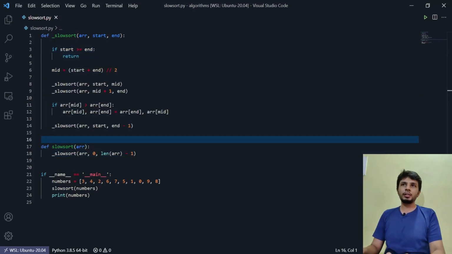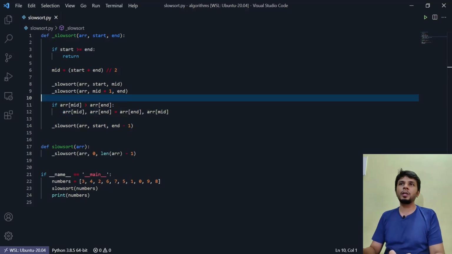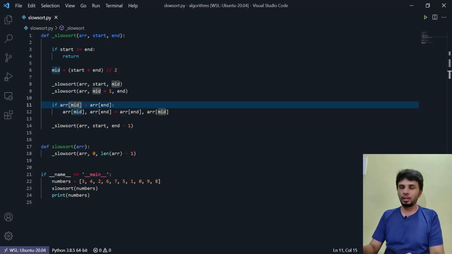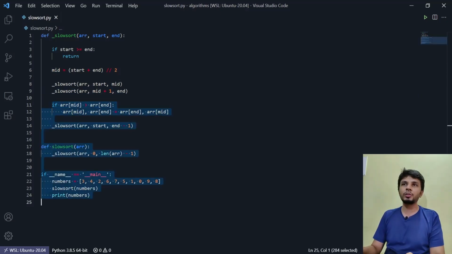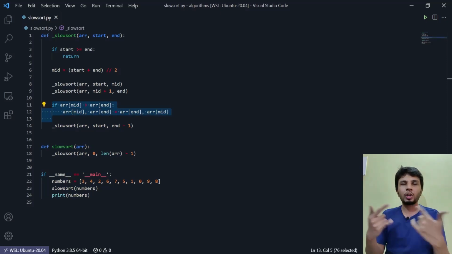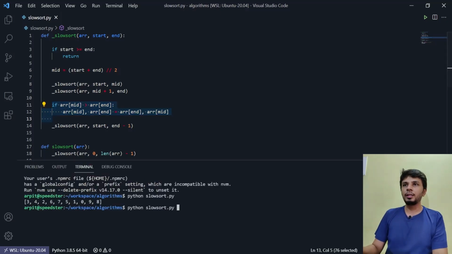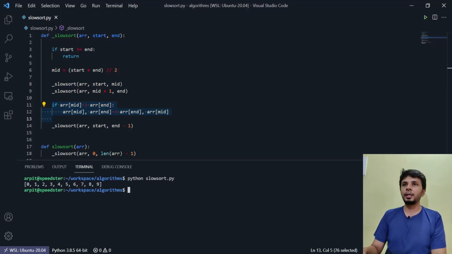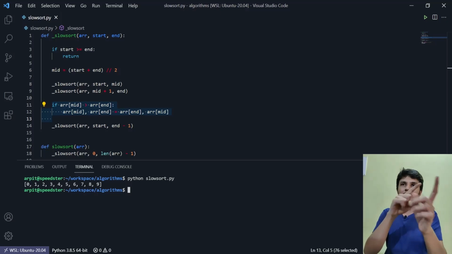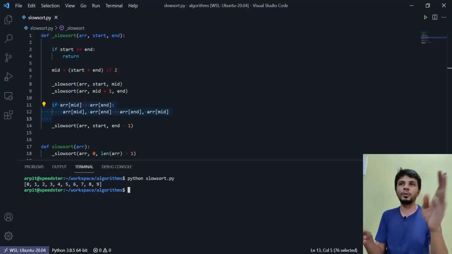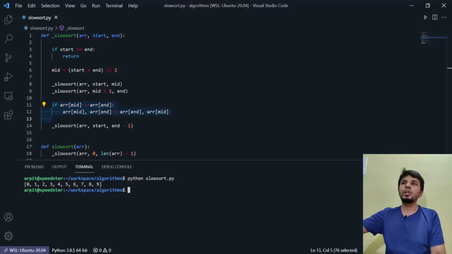This function is actually very similar to merge sort, and only these two lines have changed: instead of calling the merge operation on two sorted lists, we are just placing the highest element at the correct position and then recursively invoking the same function. So now let's run this function again and see. The numbers 0 to 9 are printed in ascending order, 0, 1, 2, 3, 4, 5, 6, 7, 8, 9, and this is exactly what slow sort is.